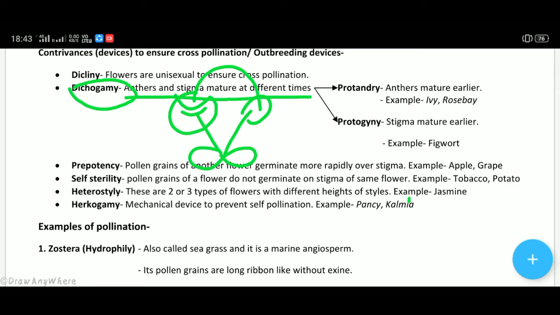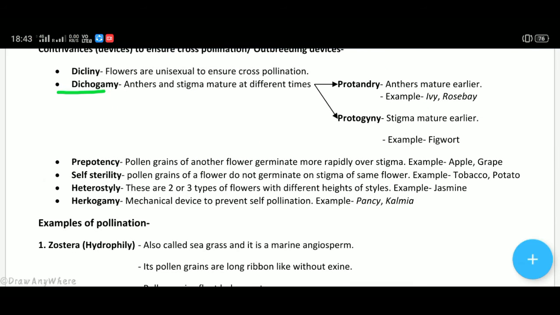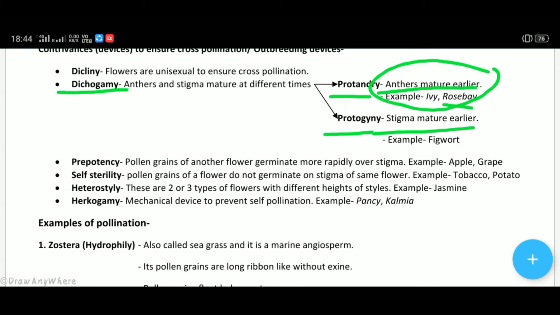Hence, the pollen grains from some other flowers will pollinate this pistil. Hence, by help of dichogamy, cross pollination is achieved. In case protandry means anthers mature earlier and protogyny means stigma mature earlier. Here the male part is maturing earlier and here the female part is maturing earlier. So by dichogamy the cross pollination can be achieved.